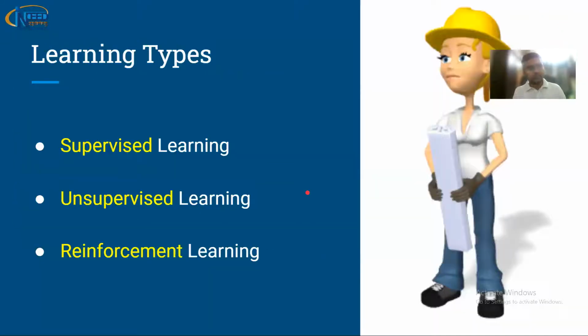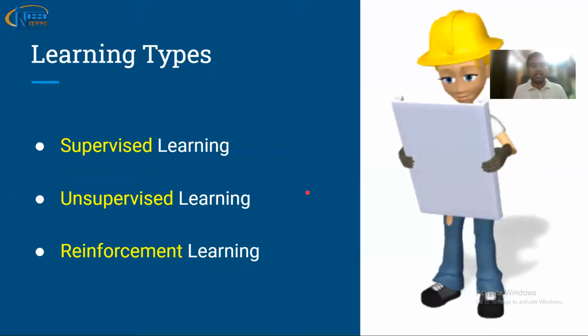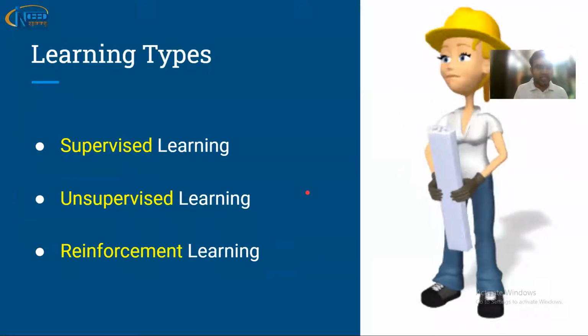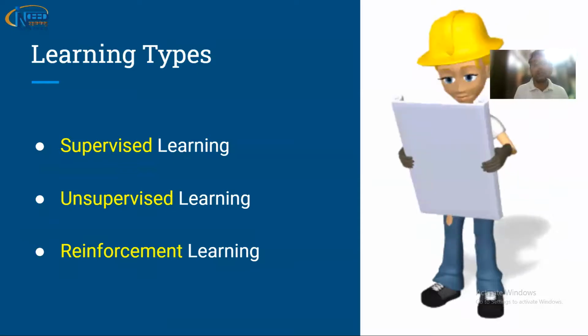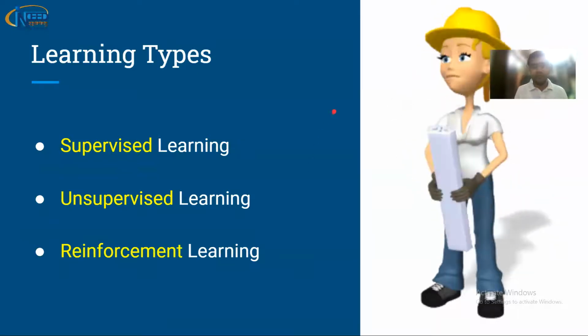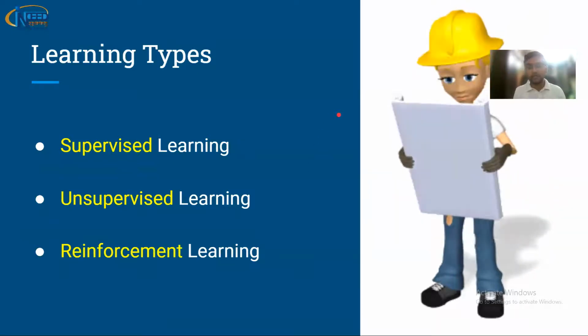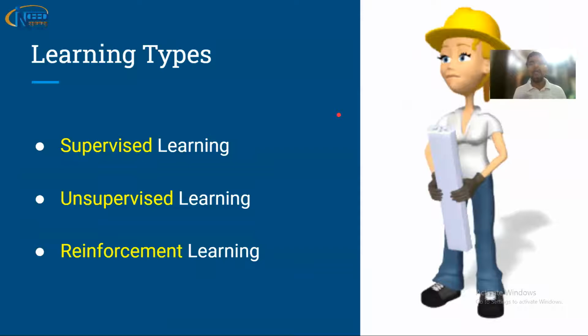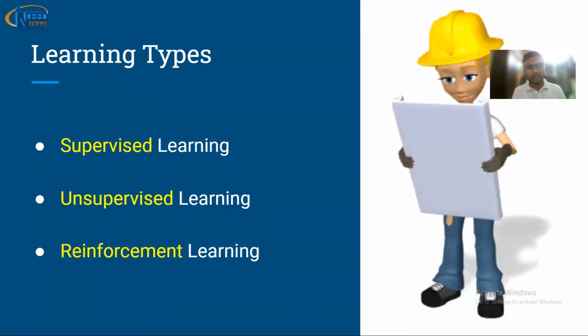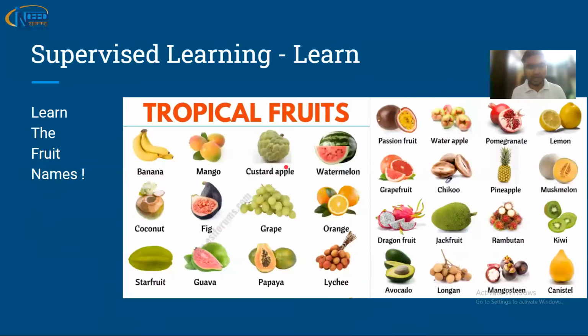Let us move ahead and try to understand learning types. The first type is supervised learning, the second is unsupervised, and the third is reinforcement learning. We'll begin with supervised learning. Here in the diagram you can see that some supervisor is there. I will explain what supervised learning is. Let me take you through an exercise. So here is an exercise.